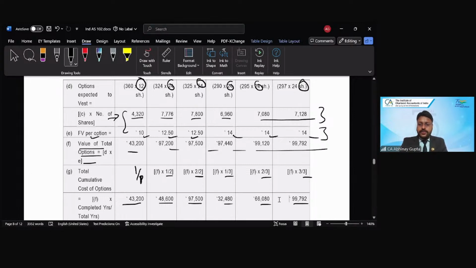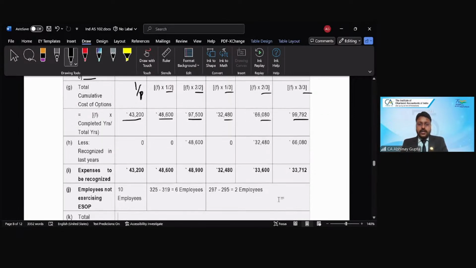Now, since we reached this stage, we simply need to deduct. So 43 minus 43, to be recognized in last year is 0, right? So 43,000 is the total amount which we will recognize under group 1 in year 1 itself. Because the vesting period is 1 year, there is nothing recognized in the previous year and nothing to be recognized in the upcoming years. So all the amount will be recognized in year 1 itself.